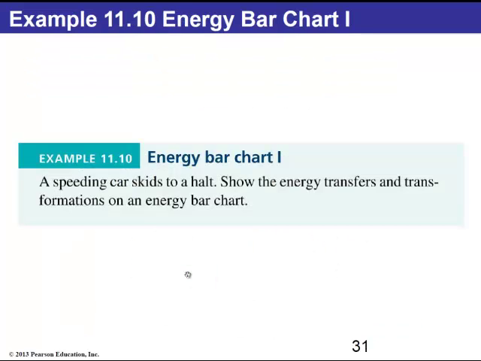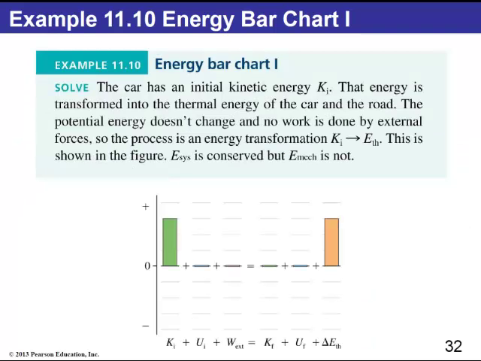Here are a couple of examples. So here we're looking at a speeding car that skids to a halt, and we are to show the energy transfers and energy transformation on an energy bar chart. So here's what a bar chart looks like. The car has initially some kinetic energy, so we would show it with a green bar that goes up this way.